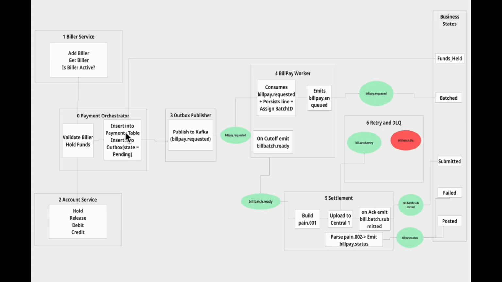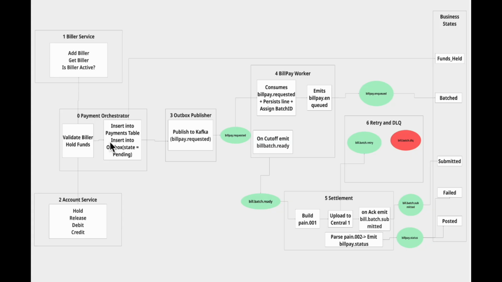So it performs two inserts, both inside a single database transaction. First, it inserts a row into the payments table with the status as funds held. Then, right beside it, in the exact same transaction, the orchestrator inserts another row into the outbox table with the state as pending. Now, this outbox row is important.